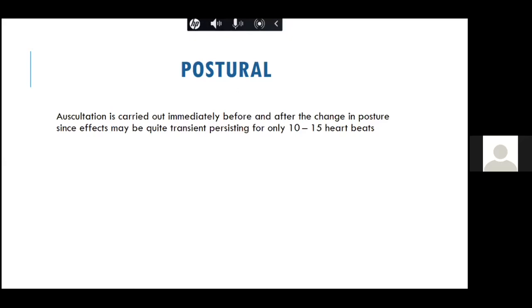You should always remember that immediately after the change of posture, within the next 10 to 15 beats, you have to see the effect on the murmur, because it is only a transient phenomenon and won't be affected for long. So within the first 10 to 15 beats, you should be able to hear these postural changes.